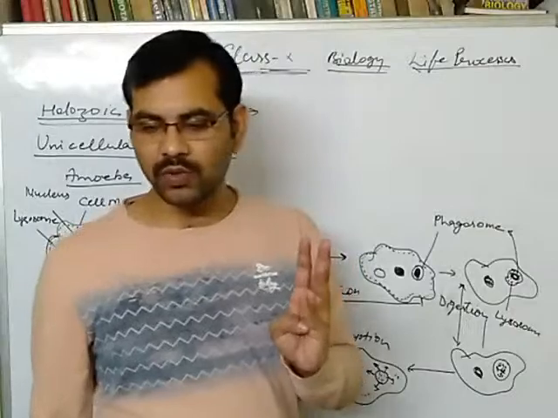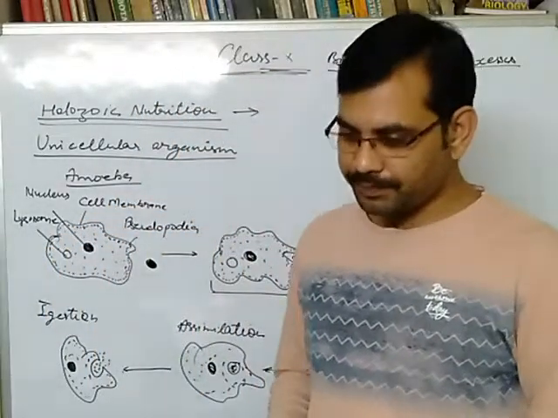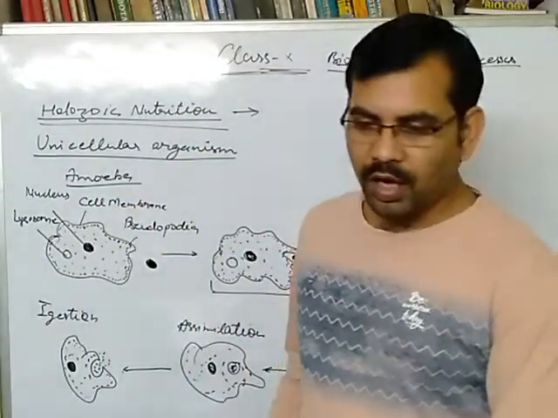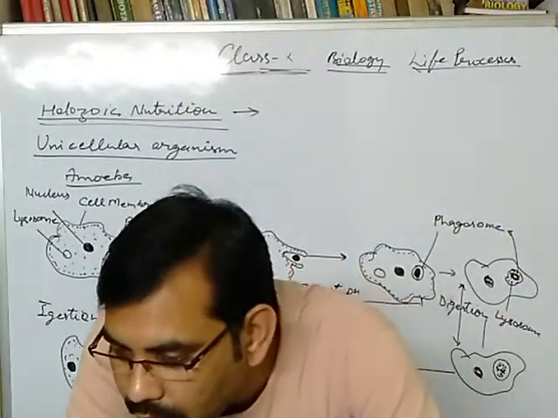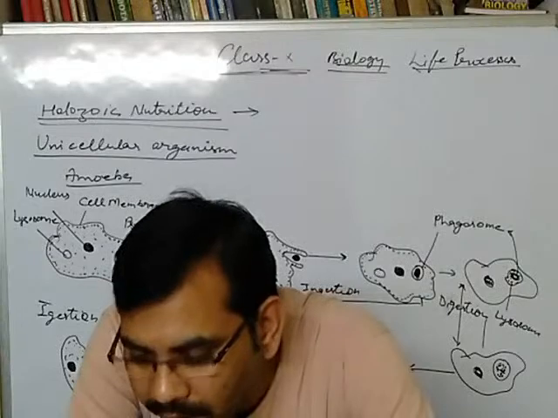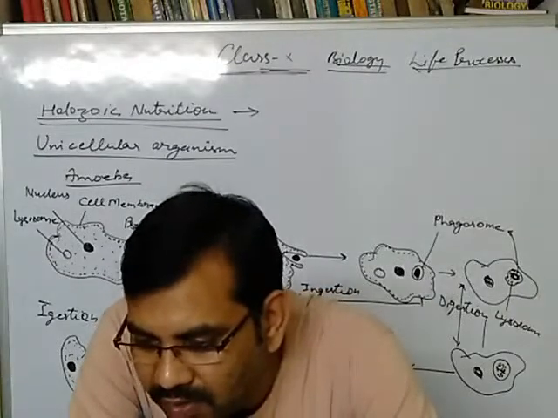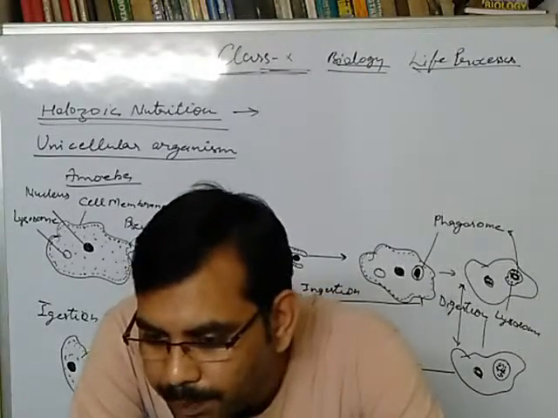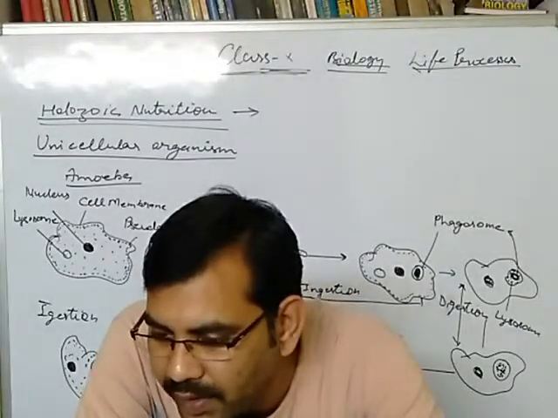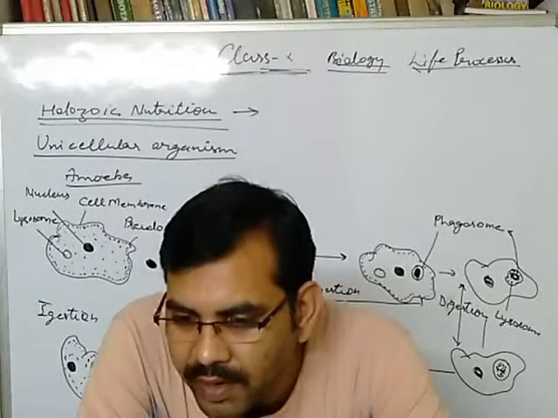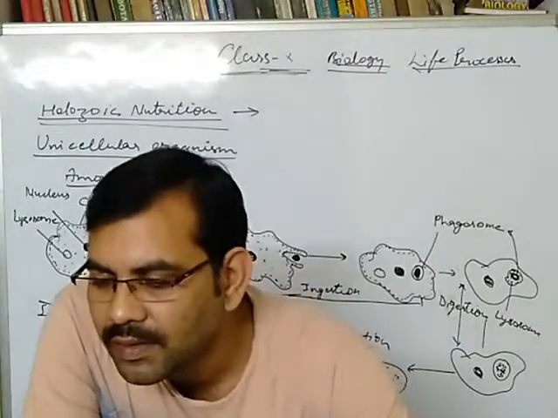As you have seen, there are two kinds of endocytosis. One is pinocytosis and the other is phagocytosis.